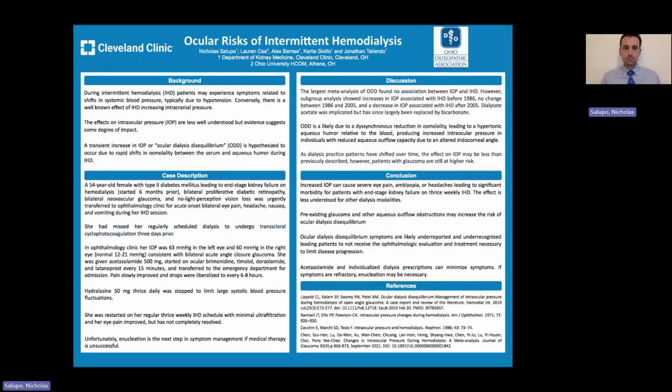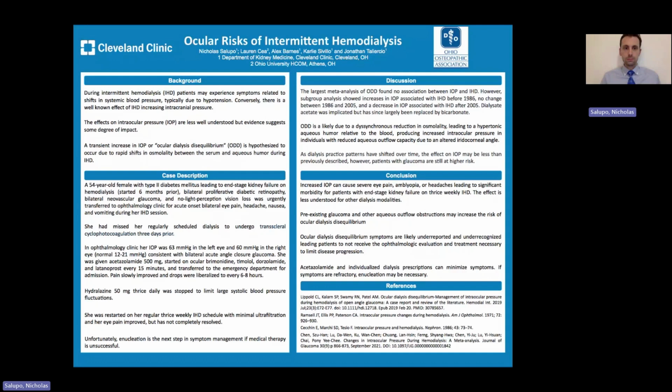This is a case of a 54-year-old female with type 2 diabetes leading to end-stage kidney failure on hemodialysis, which she had started 6 months prior, bilateral proliferative diabetic retinopathy, bilateral neovascular glaucoma, and no light perception vision loss. She was urgently transferred to the ophthalmology clinic for acute onset bilateral eye pain, headache, nausea, and vomiting during her IHD session. She had actually missed her regularly scheduled dialysis session 3 days prior to undergo transscleral cyclophotocoagulation.